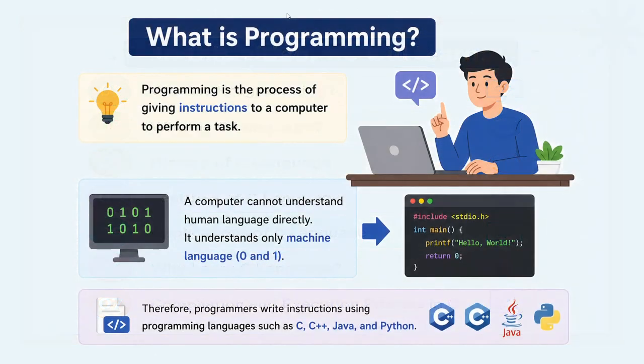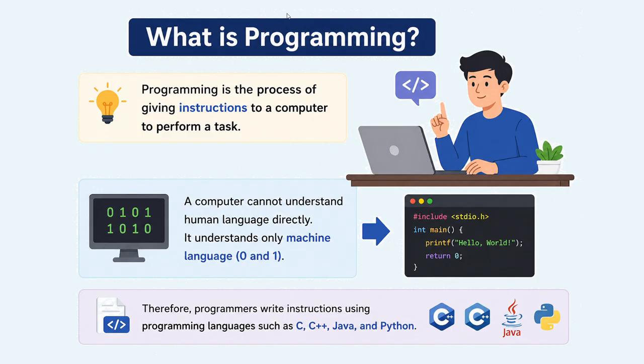What is programming? Programming is the process of giving instructions to a computer to perform a specific task. For example, if you want the computer to add two numbers, display a message or calculate marks, you need to give it instructions. These instructions are called a program.